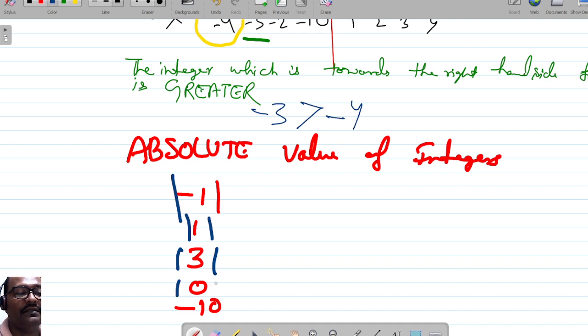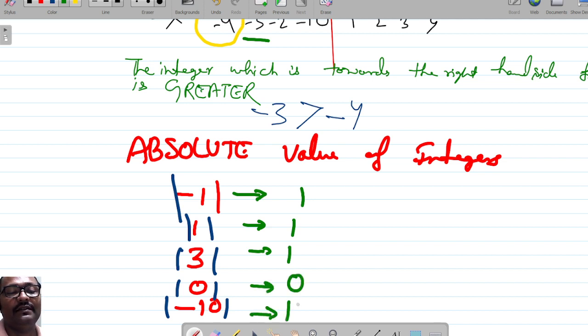Between two bars, the number is kept, okay? And we'll write the answer. See, what is the absolute value of minus 1? It is 1. What is the absolute value of 1? It is 1. 3, 3. 0, 0. Minus 10, 10.